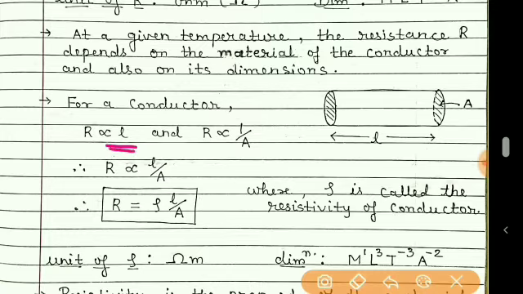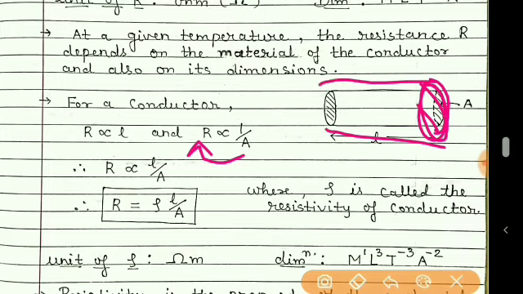Also it was found that R is inversely proportional to cross-sectional area. If the area is increased, then resistance will decrease. If we take a thick conductor whose cross-sectional area is more, then the resistance will be less for that conductor.